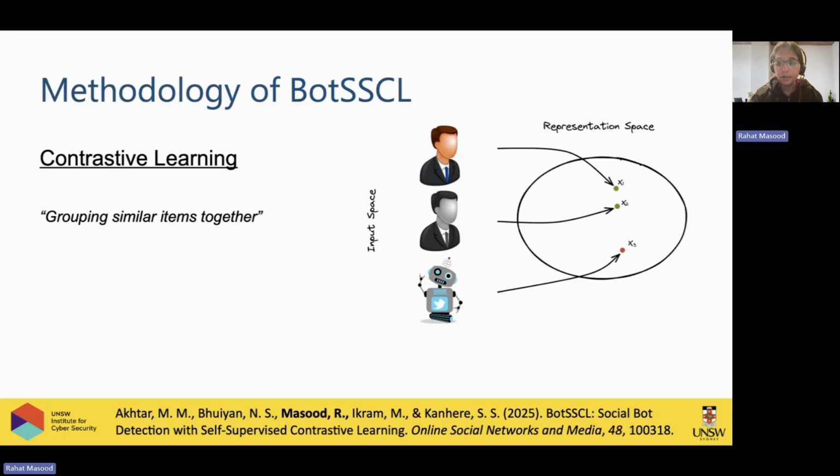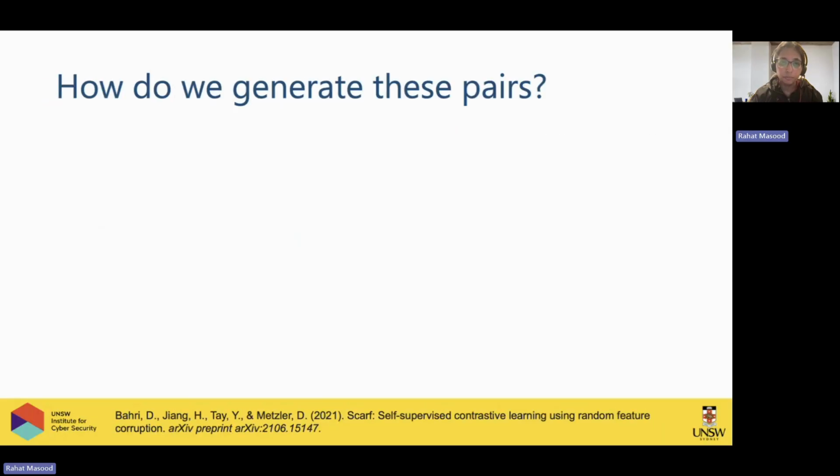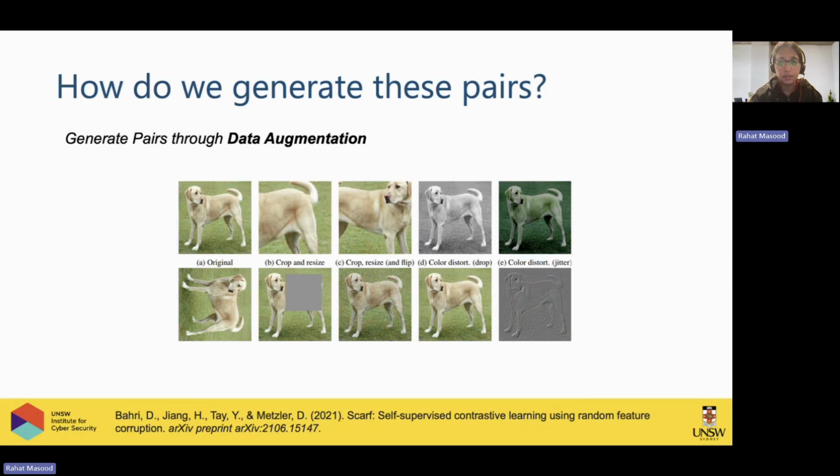As I explained earlier, contrastive learning means that you pull the same things together and push the negative pairs, or the different things, apart from each other, and that helps us learn a high-level representation of the objects. And how do we generate these pairs? We generate these pairs through data augmentation.